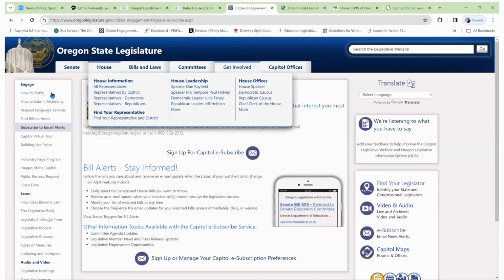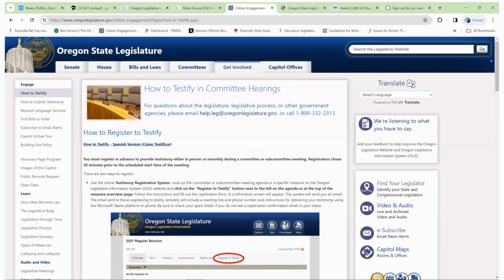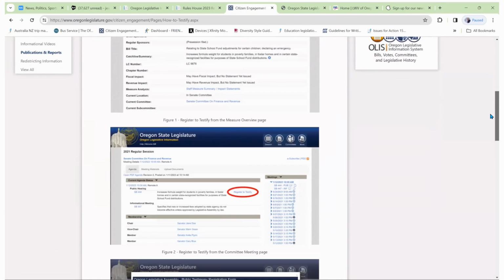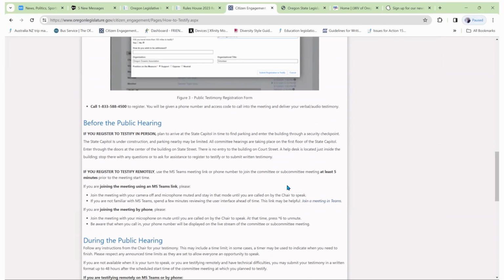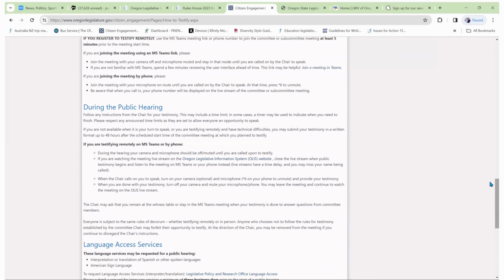Now, supposing you decide that you want to submit oral testimony, click on how to testify, and you'll get a lot of information about oral testimony. First of all, you have got to register. Then it tells you there's 3 ways to present it. You could either present it in person, going to Salem, or you could present it remotely by videotape, or you could phone it in. Now, if you do it remotely, they tell you you have to enter with your camera off and your microphone muted. They also caution you that you must make sure that you stay within a time period.